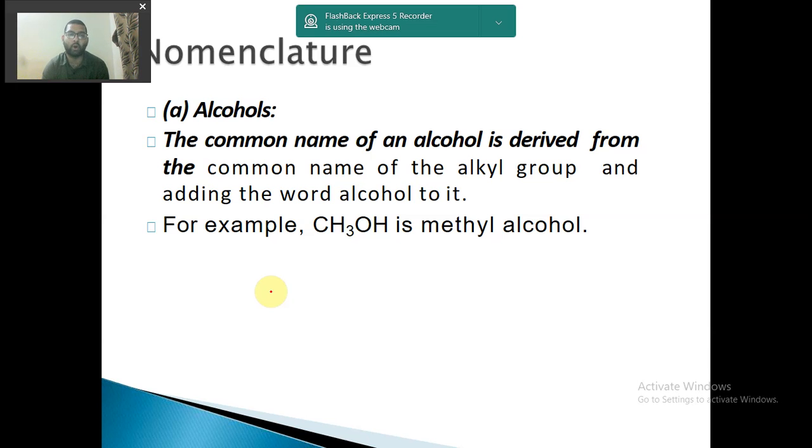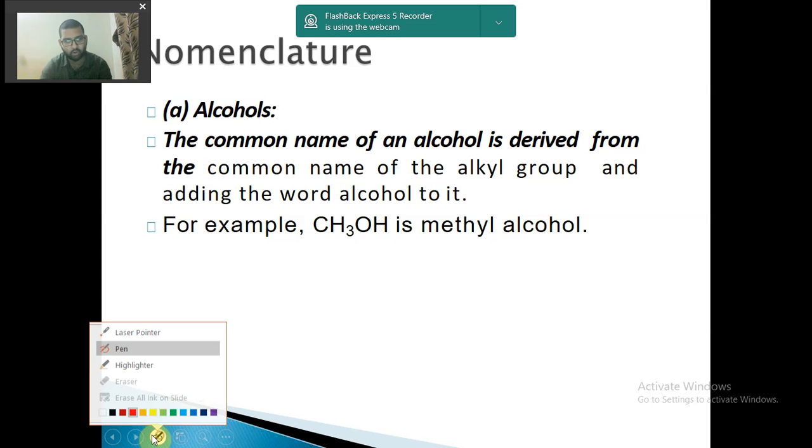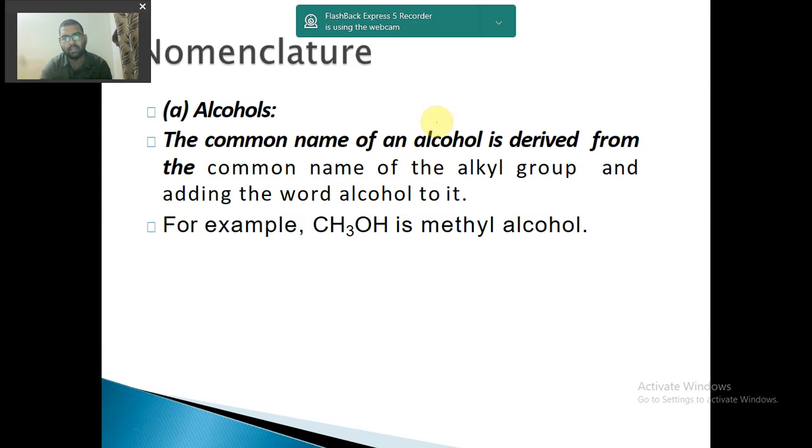It is saying that the common name of an alcohol is derived from the common name of the alkyl group and adding the word alcohol to it. So let us first see how the common name is given. The first thing you need to remember is which alkyl group it has come from; we will look at that alkyl group and at the end we will add the word alcohol to it. Okay, example: CH3OH. What is CH3? Methyl, 1 carbon atom.